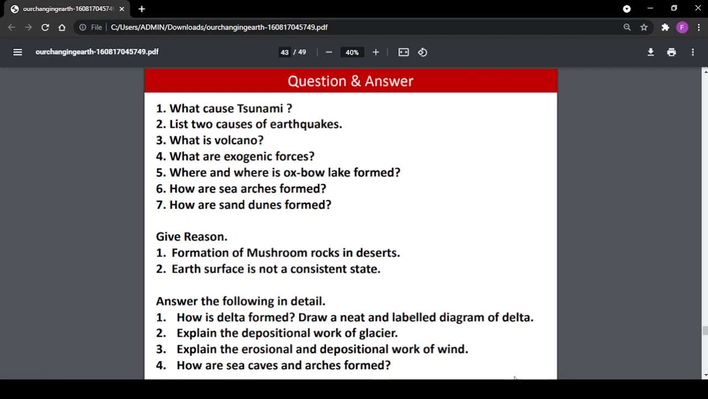Earth's surface is not in a consistent state. Now you have to answer this question. How is a delta formed? Draw a neat and labelled diagram of a delta. Explain the depositional work of glaciers. Explain the erosional and depositional work of wind. How are sea arches formed?